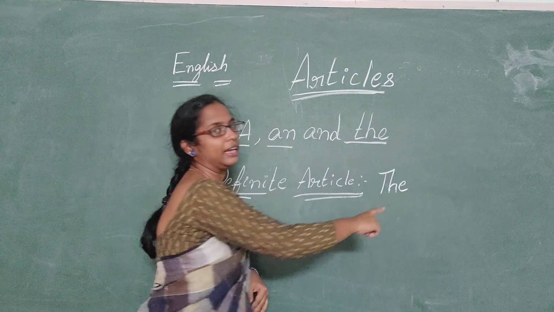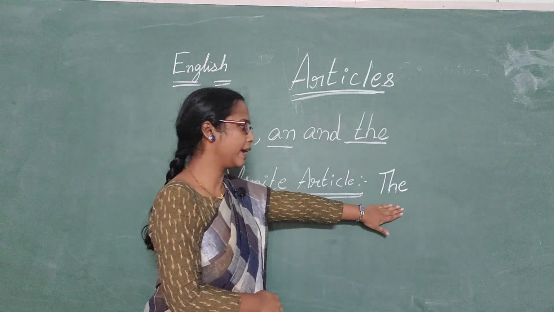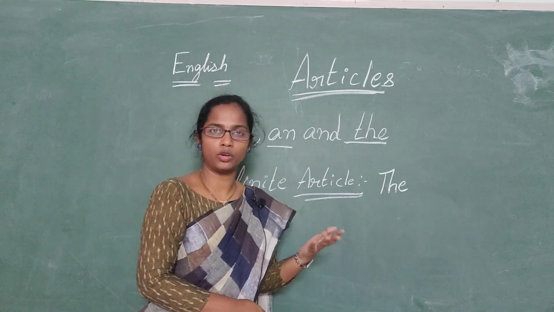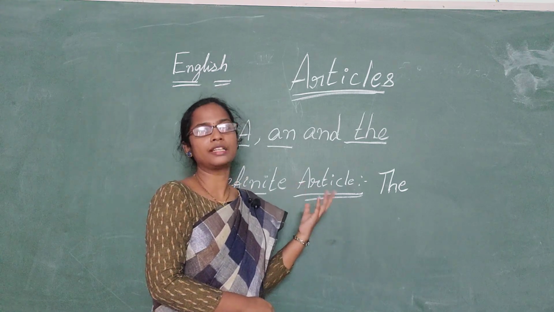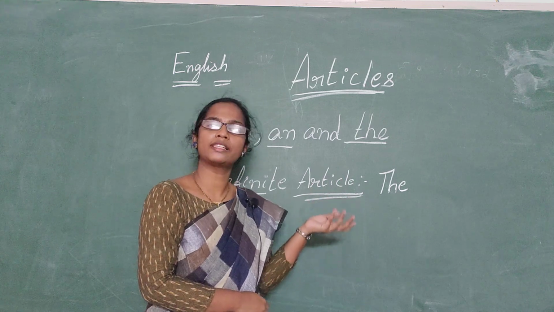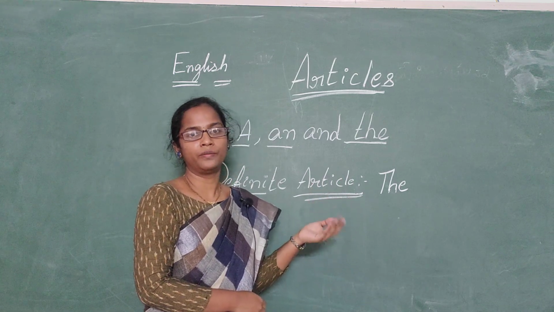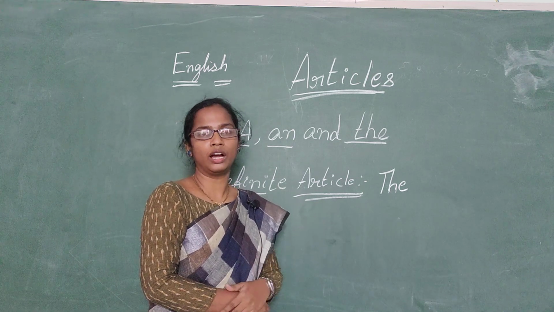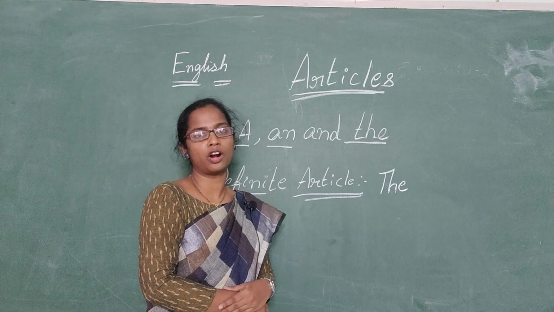What is the definite article, Nana? The. Let us learn where to use the. I already told you that an article is the word that is placed before a noun. What is a noun? We all know very well. A noun is a naming word, the name of a person, place or thing.